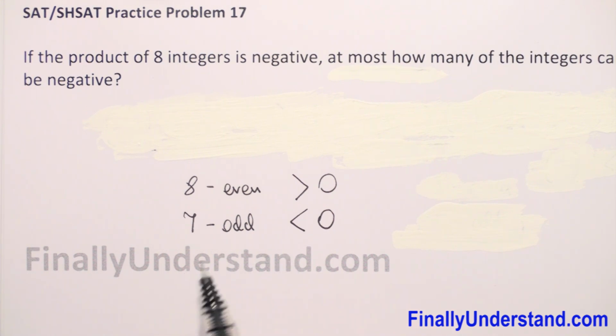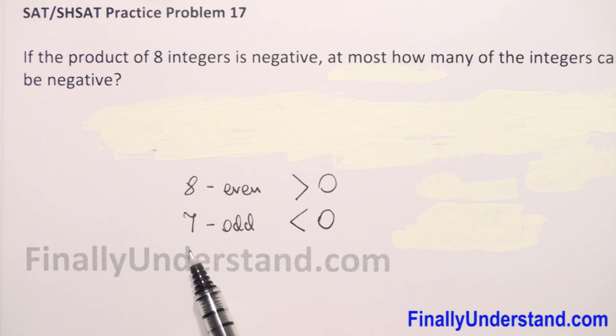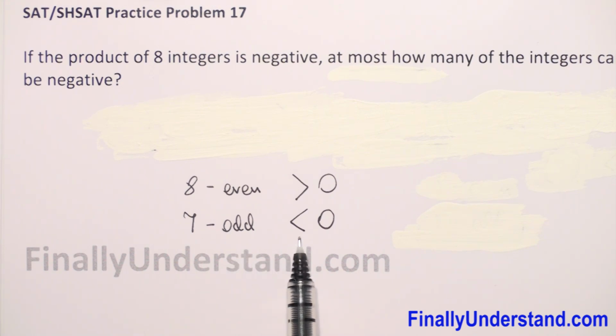So the most integers that can be negative is 7. When we have 7 integers negative, then the product will be negative. This is my solution.